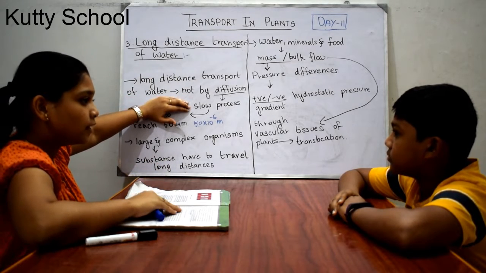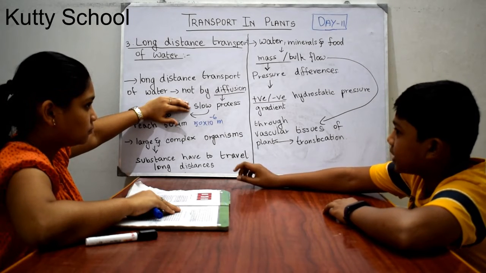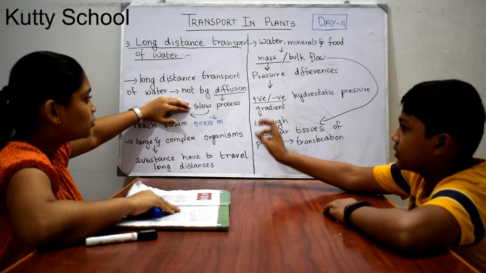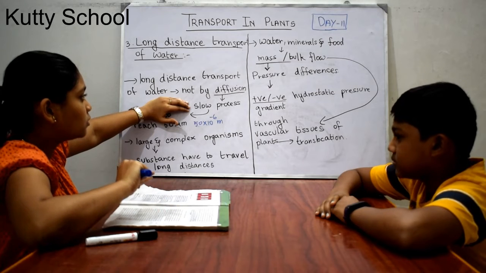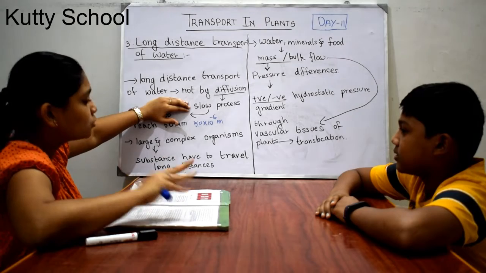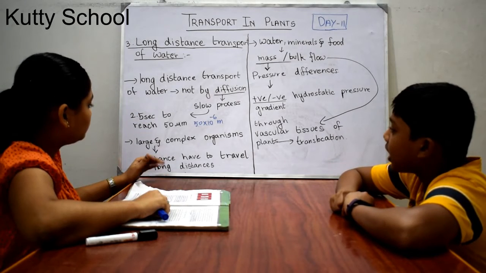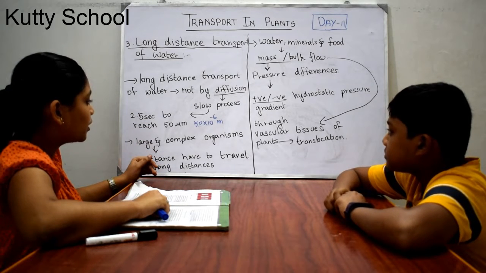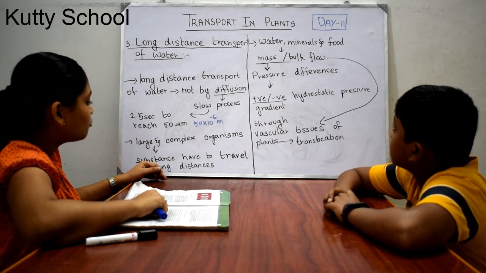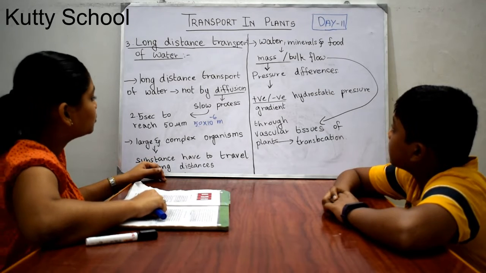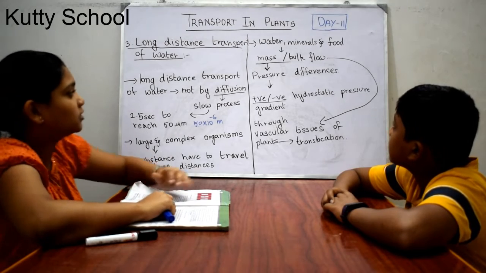From cell to cell it can diffuse, but not over long distances. But in a small plant, when the seed has just started to grow, diffusion can sometimes occur slowly and also help suck water, and then another process will come. In large and complex organisms like eucalyptus, coconut and banyan trees, substances have to travel very long distances, which would take 10 years or more by diffusion. So it needs other means.